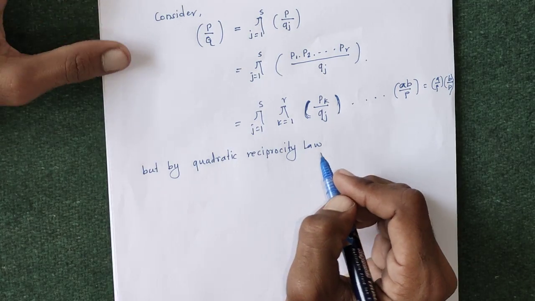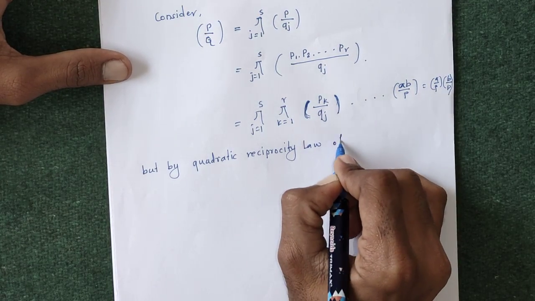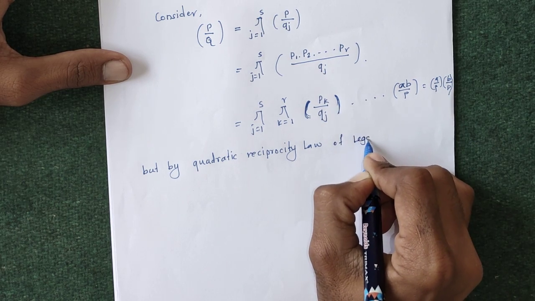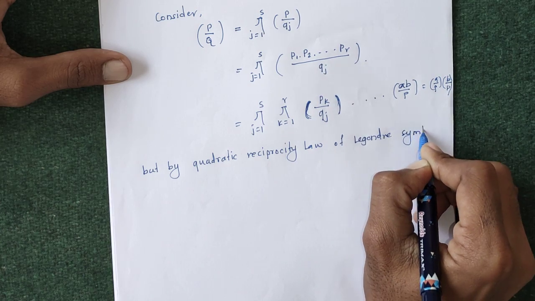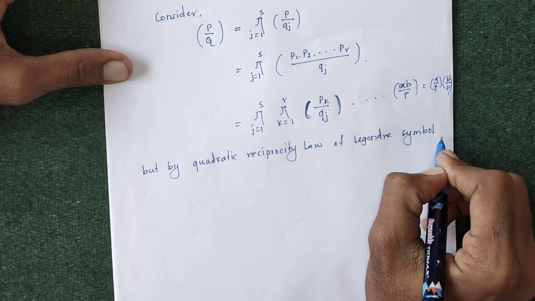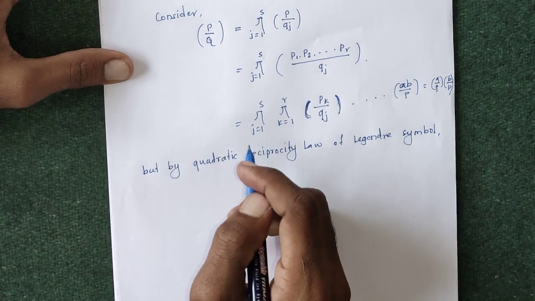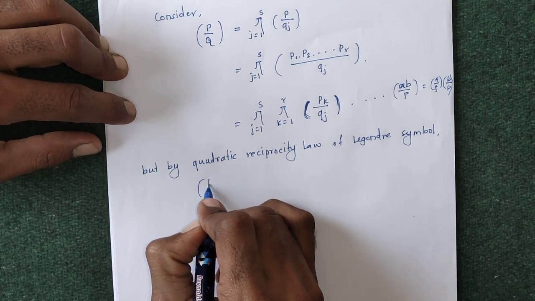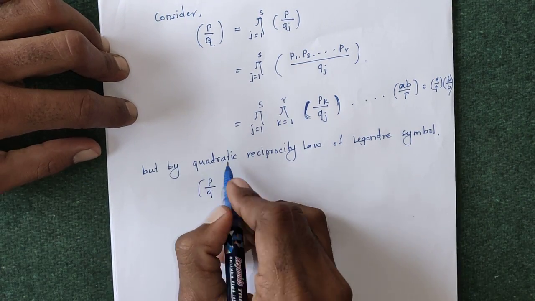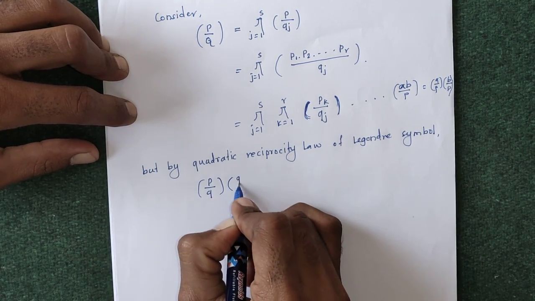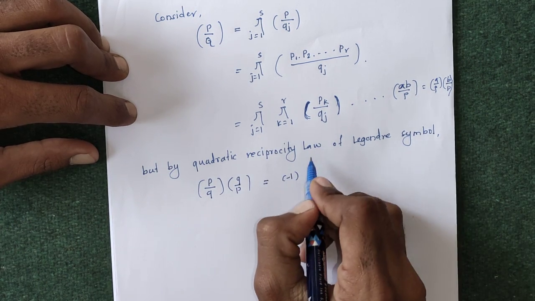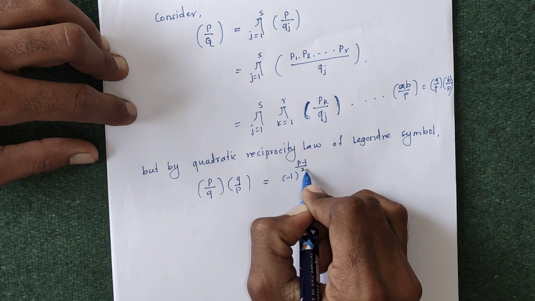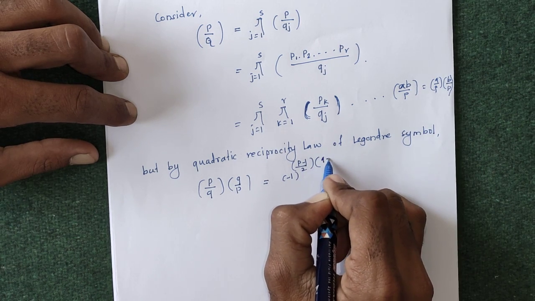But by the quadratic reciprocity law of Legendre symbol, we have the Legendre symbol of P and Q into the Legendre symbol of Q and P is equal to minus 1 to the power (P minus 1) by 2 into (Q minus 1) by 2.